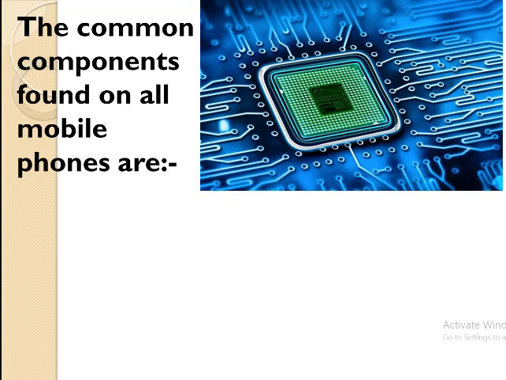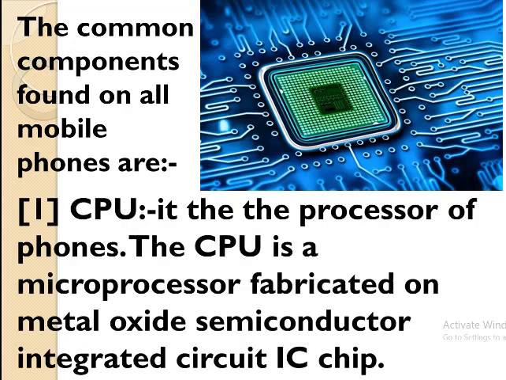The main components found in all mobile phones are: first, the CPU, which is the processor of the phone. It is a microprocessor fabricated on a metal oxide semiconductor integrated circuit chip.